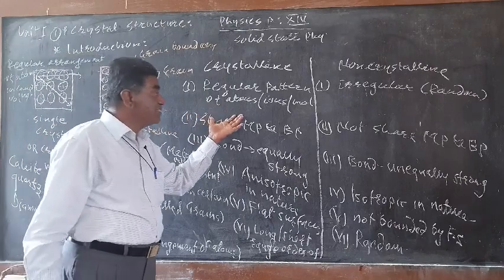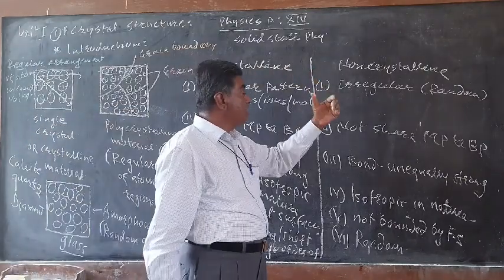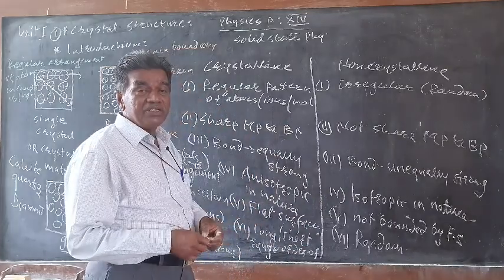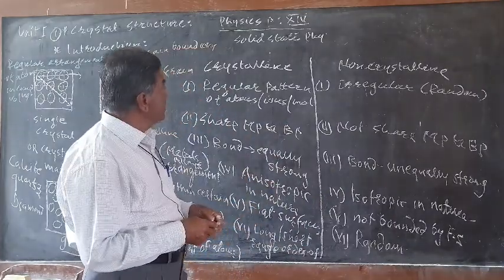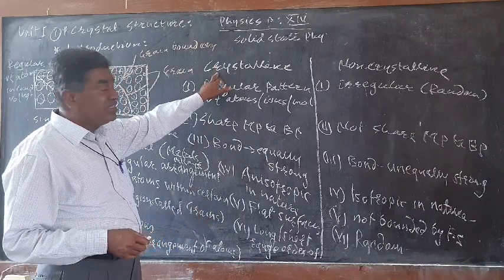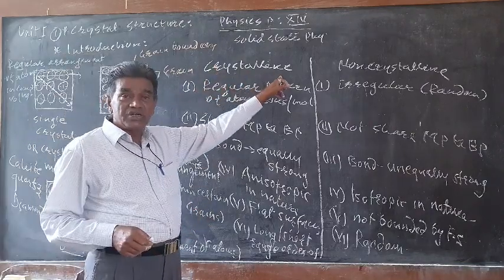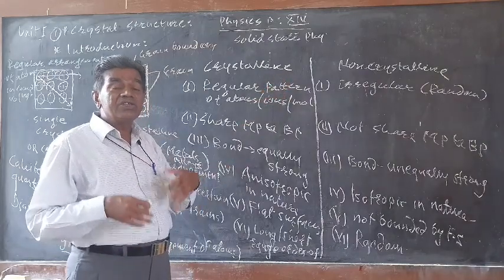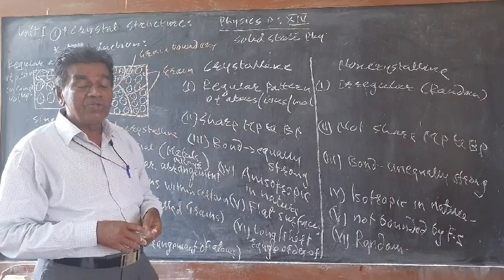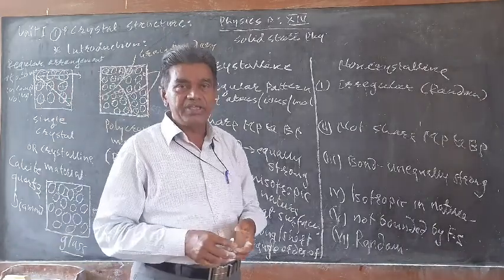The main differences between crystalline and non-crystalline solids are given here, the six points. These are the broad differences between the two. Solid state physics deals with the study of crystalline solids. So what the types of crystal structure are and how they are related, we will see in the next lecture. Okay, thank you very much.